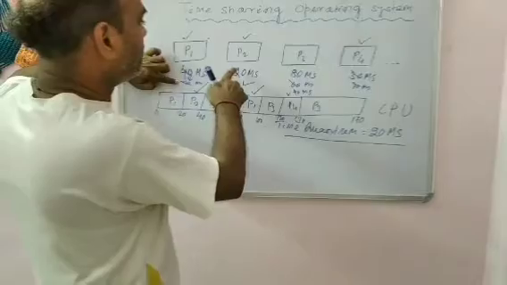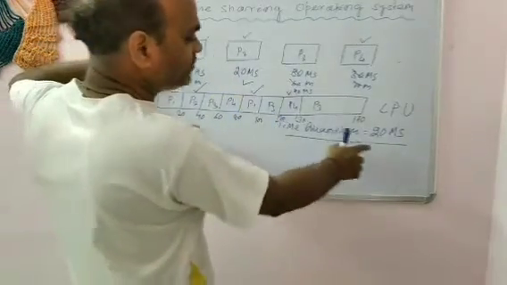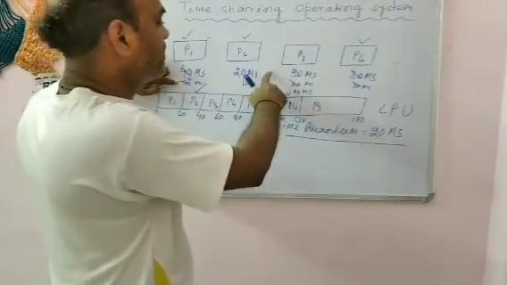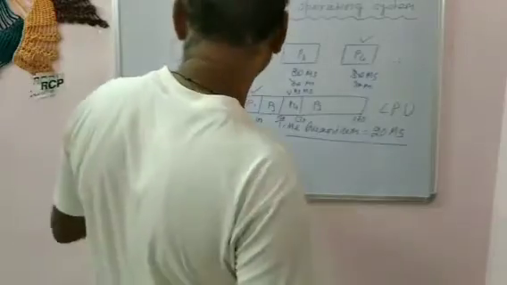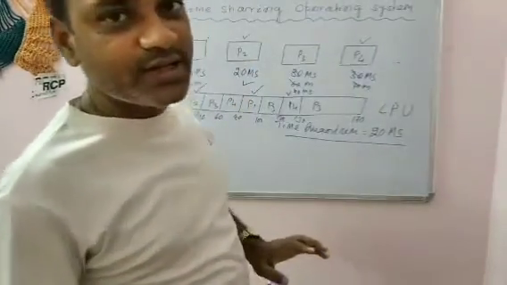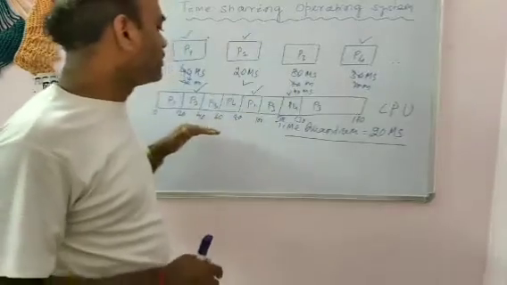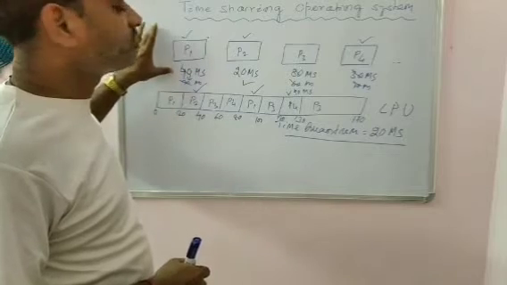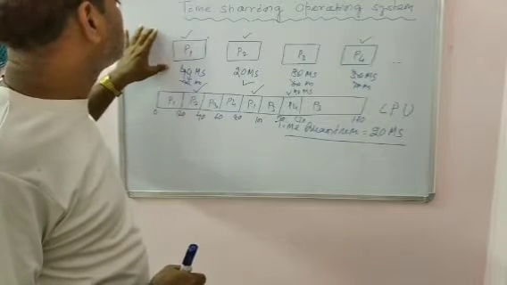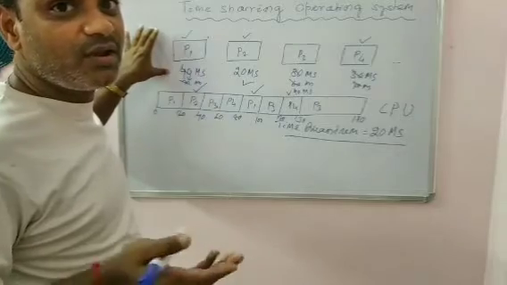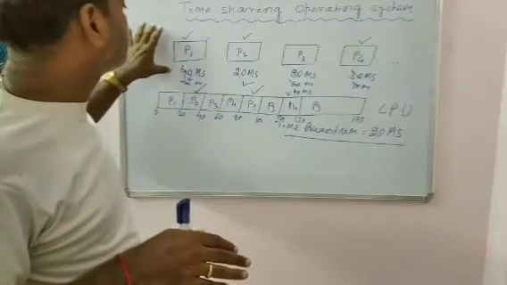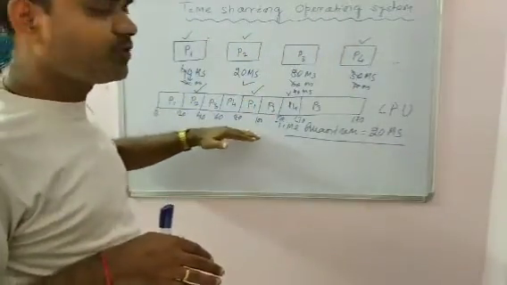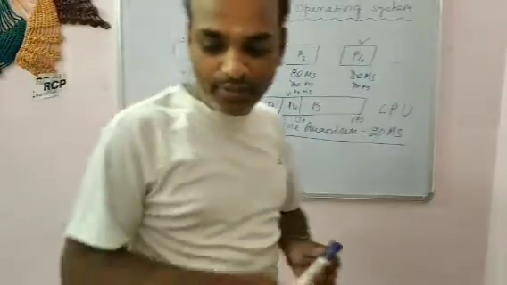Similarly, P2 requires 20 milliseconds, and our time slot is also 20 milliseconds. So P2 is executed and finished. Then P3 and P4, each according to the 20 millisecond time slot. So all processes execute with this time. Here the CPU time is shared among a number of processes, meaning several users are performing several tasks and programs, and for several programs there may be several processes. All processes are using the CPU time. So this is all about the time sharing operating system.